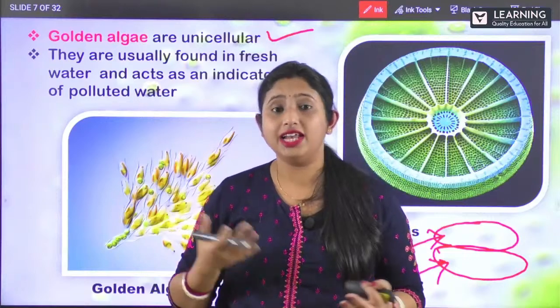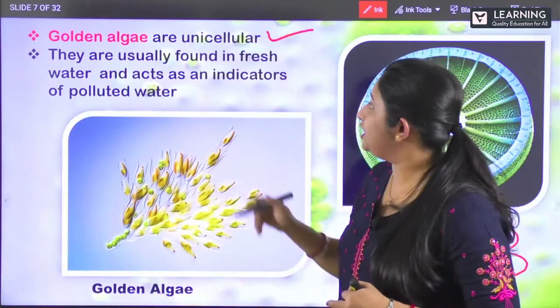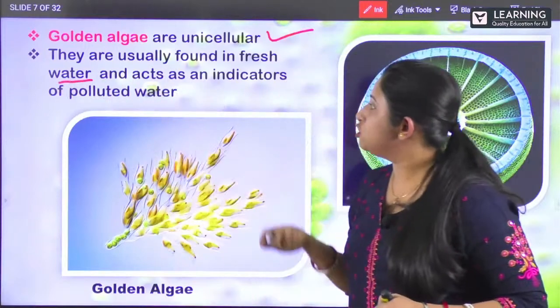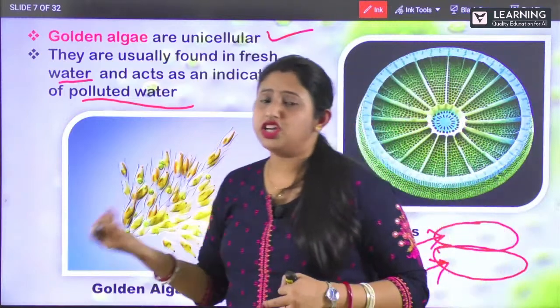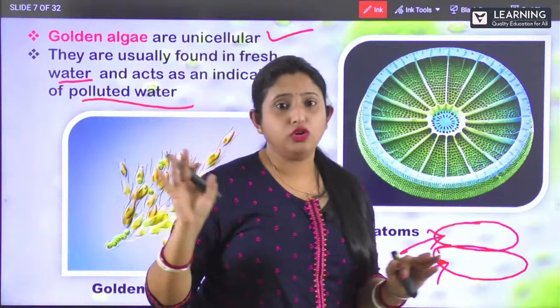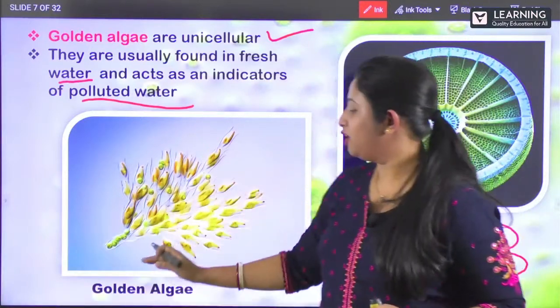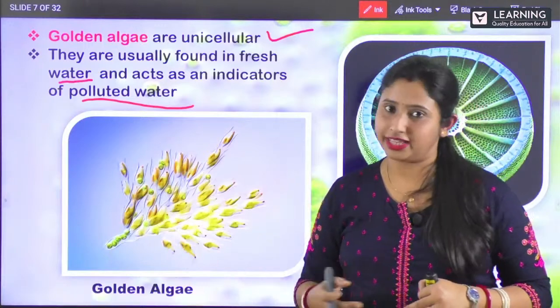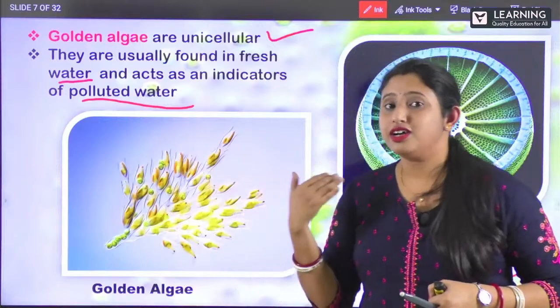Yes, they are found, algae, they are found in the moist places, isn't it? So they are found in the fresh water and also act as an indicator of polluted water. So they are generally found in the moist places or in the water and it pollutes the water. Clear? So this is the picture of your golden algae. It looks like that. So far we have learned about the chrysophytes.